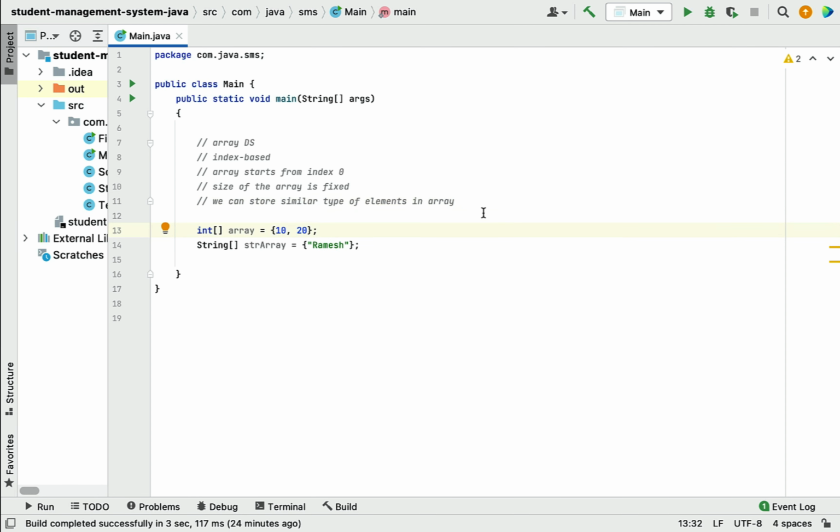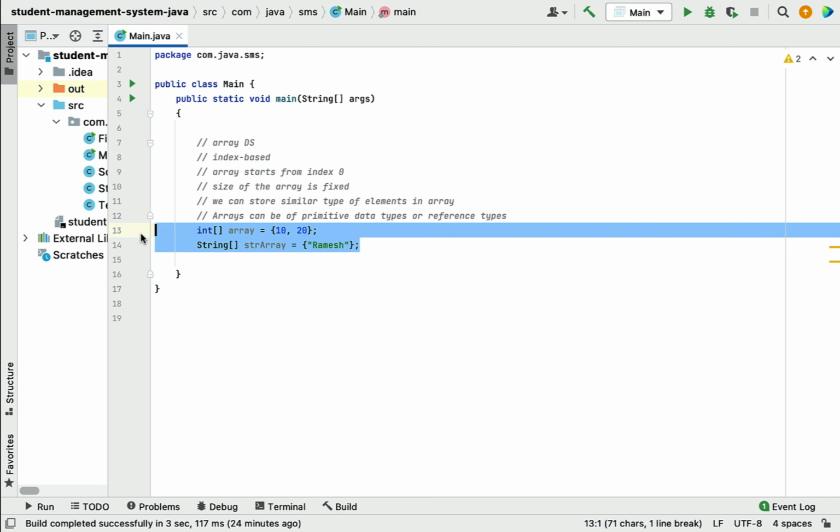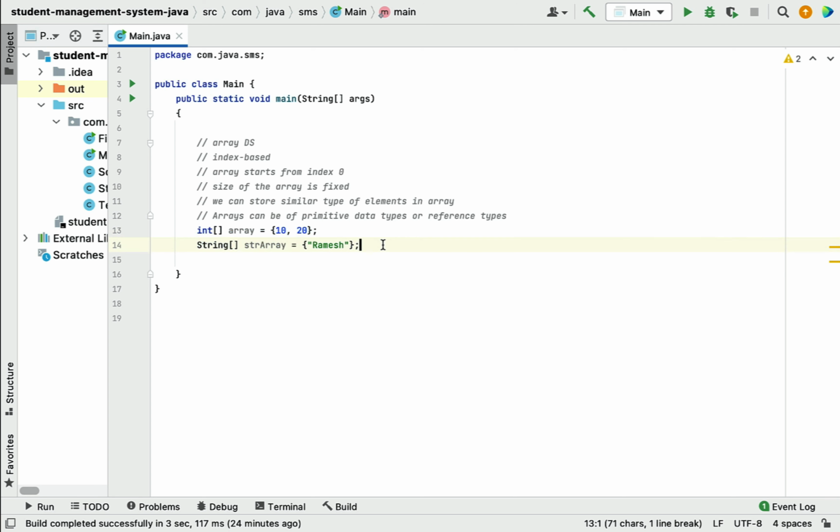One more very important point is that an array can be a primitive type or reference type. For example, here you can see we are creating an array with the primitive data type int, and here we are creating an array with the reference type string. It means that we can create an array using primitive data types as well as reference types. A reference type can be a built-in reference type or a user defined reference type.